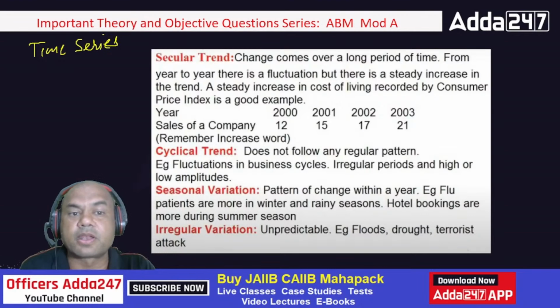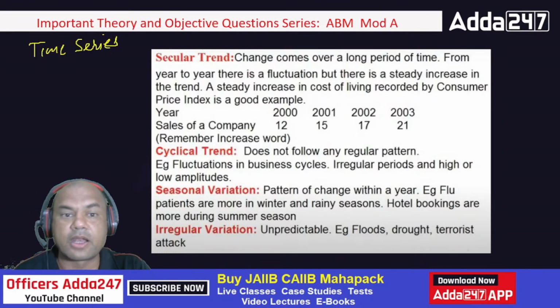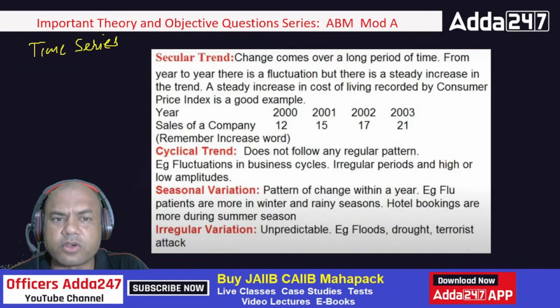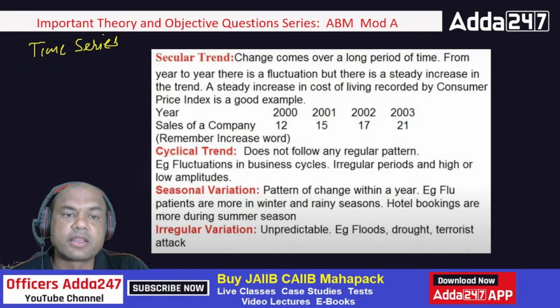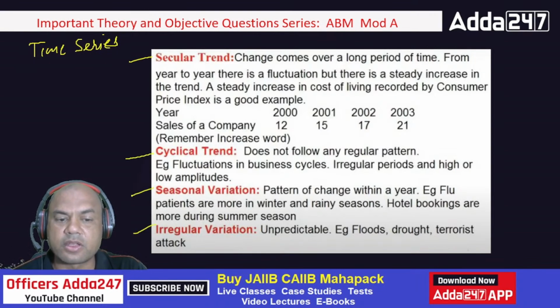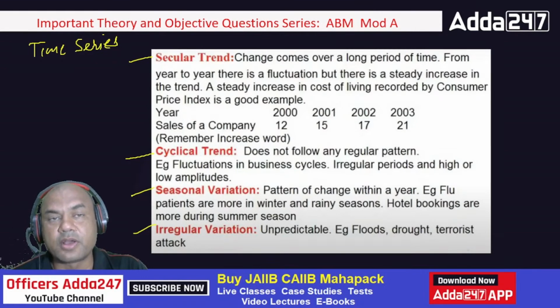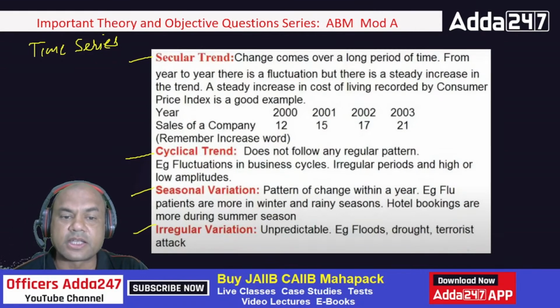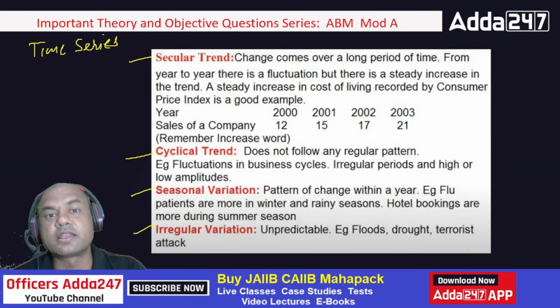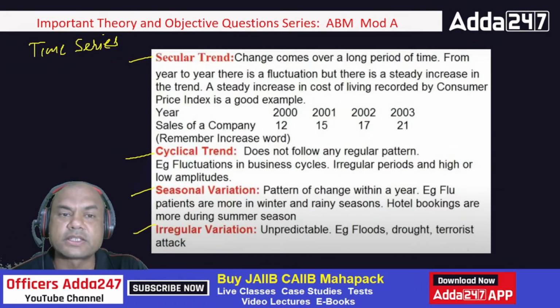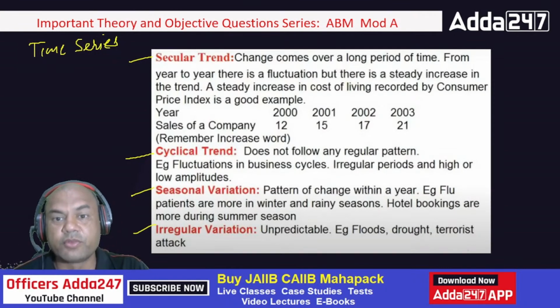This is the 5th chapter in your ABM. And remember, there are 4 types of trends which are always asked in the exam. The secular, cyclical, seasonal and irregular. And mainly I'll tell you, amongst these, irregular is asked very few times, but secular, cyclical and seasonal, they are asked each and every time. Almost every exam you'll have at least 2 trends over here. Now what are those? We'll study them in detail.